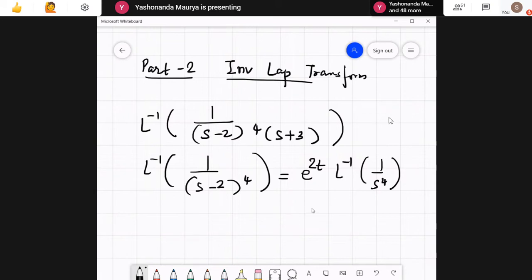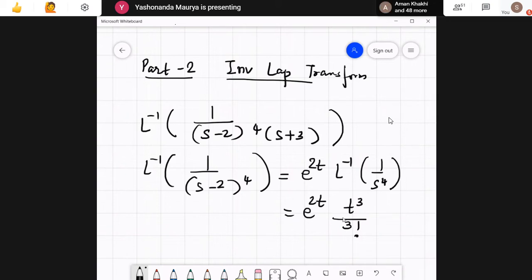Now this is nothing but e raised to 2t, and this turns out to be t cube by 3 factorial. So this can be my function f1 or my function f2 in the convolution theorem.